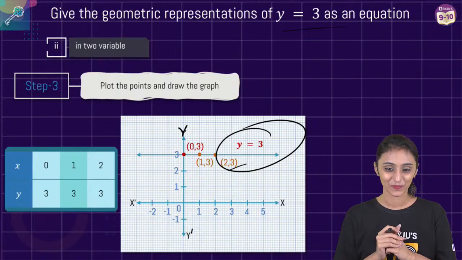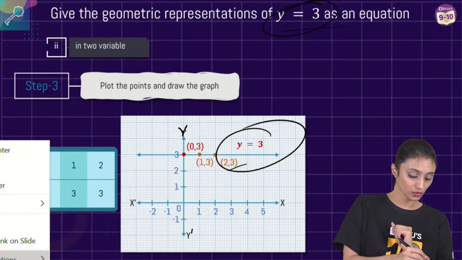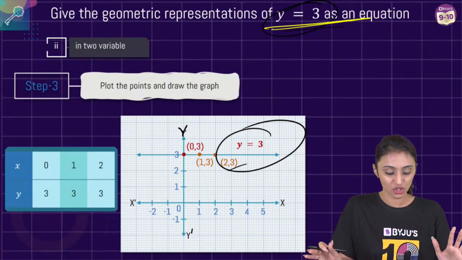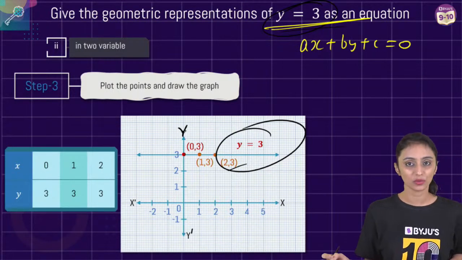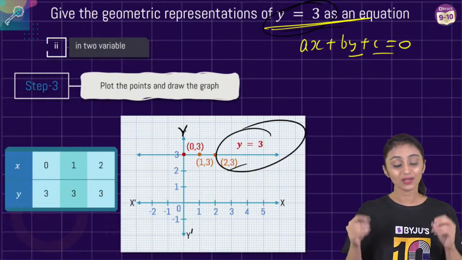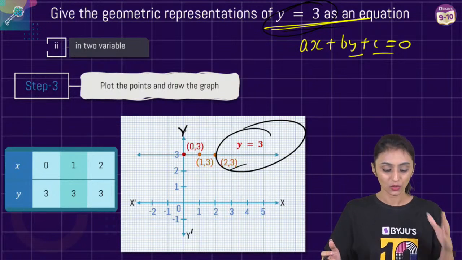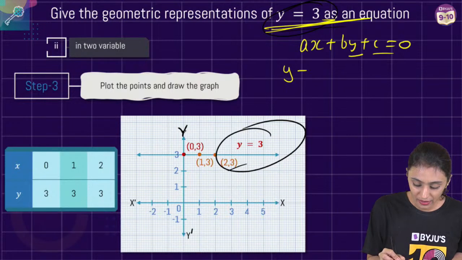Y is remaining the same because the question itself says that y is equal to 3. That is our equation. The value of y is fixed here. That is given. You cannot change it. If you put it in ax plus by plus c equal to 0, think about it, you don't have the constant value, that is 0. The value of y over here is fixed already. That y is equal to 3, no matter what the value of x is.